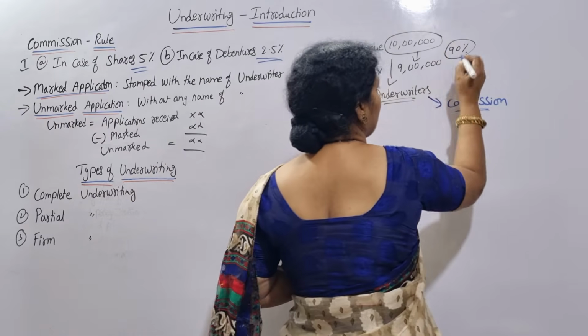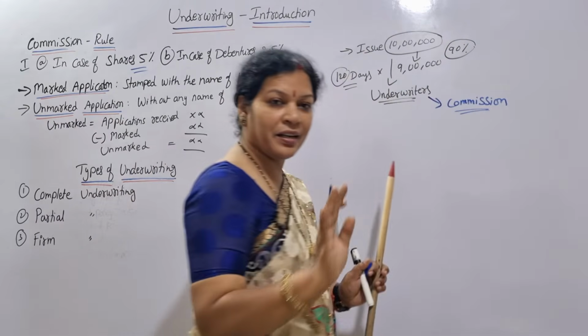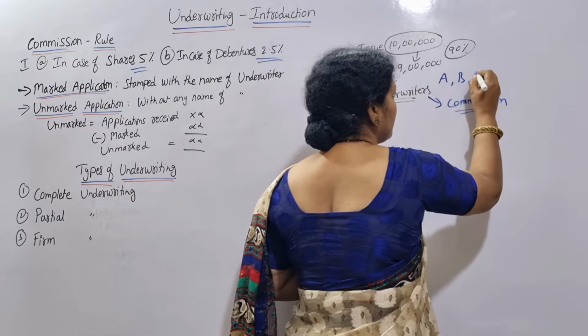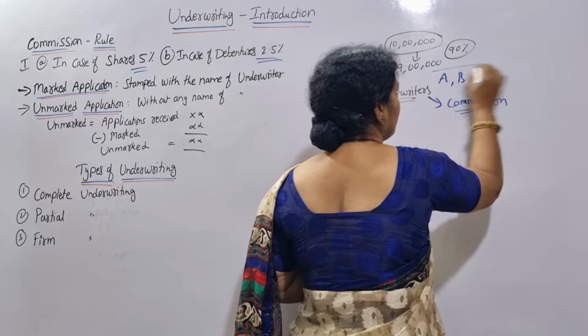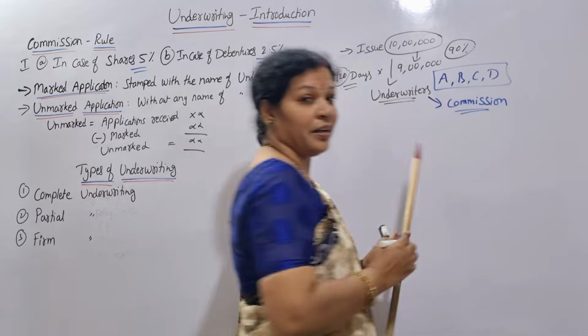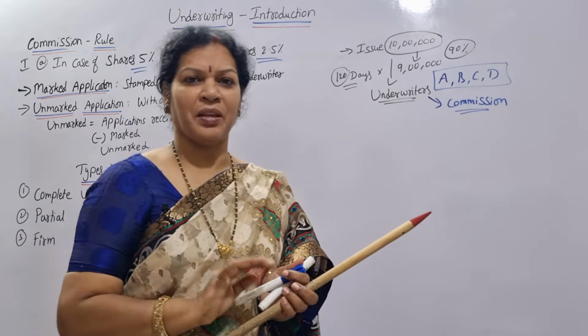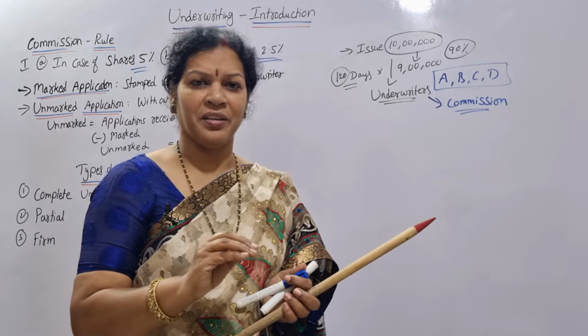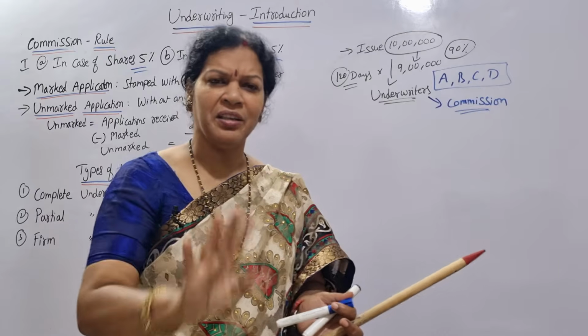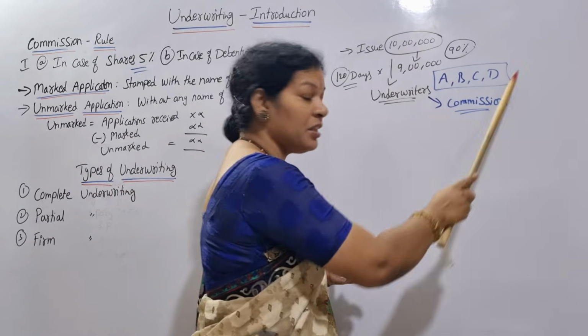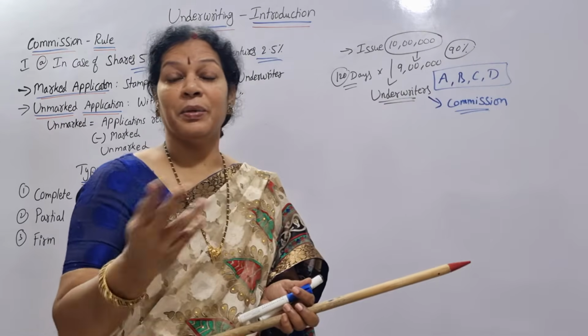Say for example, for this 10 lakh rupees, we have gone for underwriting with 4 members, A, B, C and D. They are underwriters. They said that we will get the subscription, we will get the shares. Don't worry. If not, we are going to buy it anyway. Responsibility is ours.